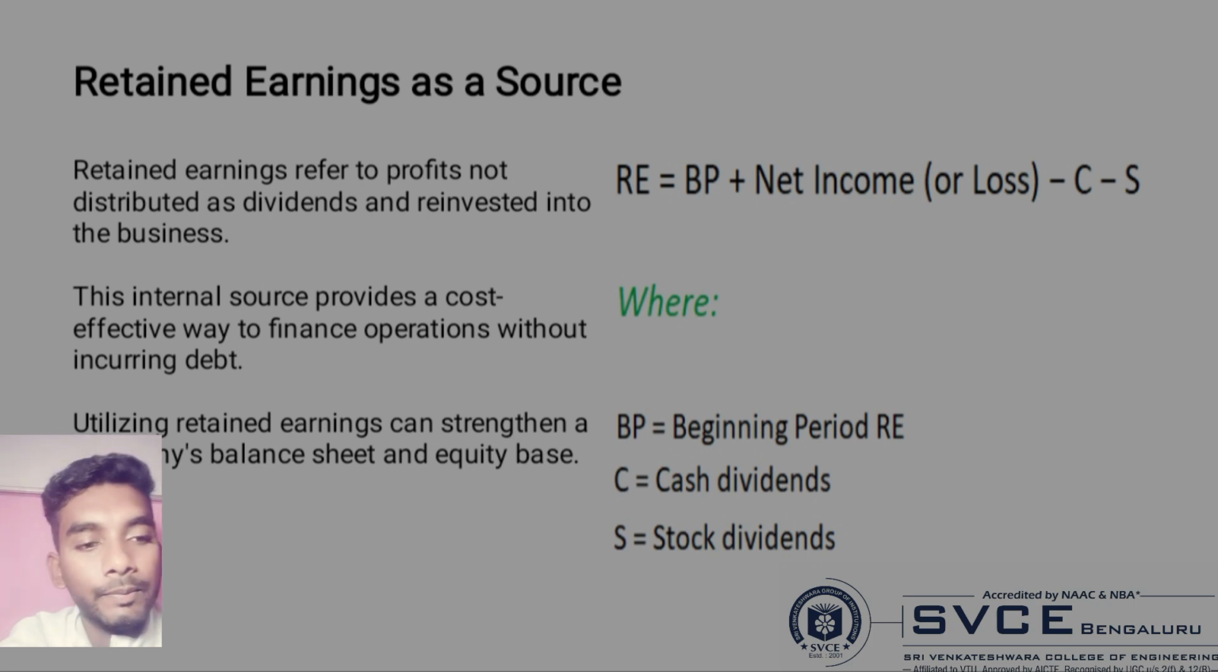Sale of assets. Selling underutilized assets can generate cash for working capital. Reduction of inventory. Streamlining inventory management to avoid overstocking can free up cash. Effective management of receivables. Faster collection of outstanding invoices can improve working capital.